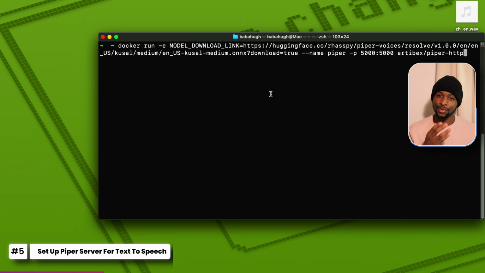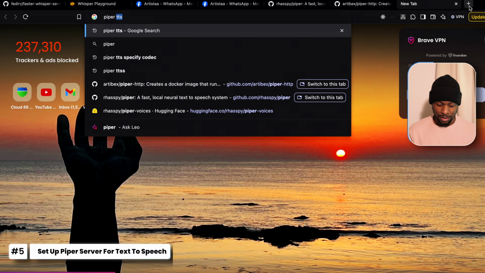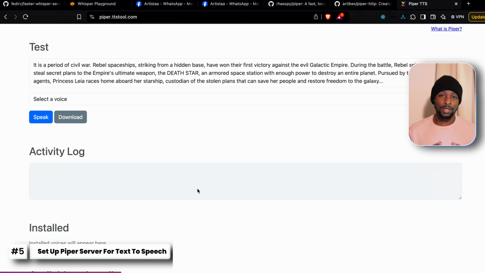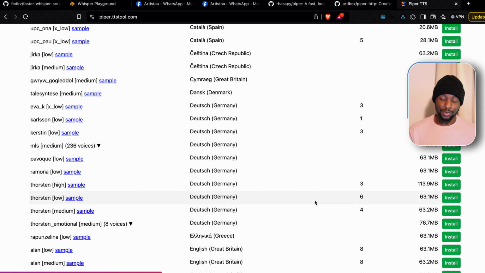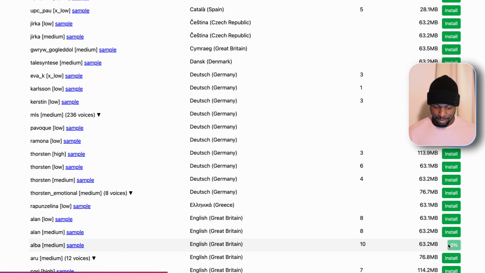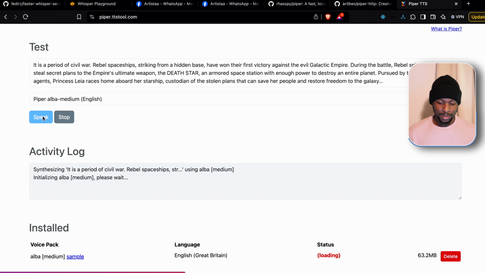And how do you go about choosing the appropriate voice model that you want? Go on your browser and search for Piper TTS2. With Piper TTS2, you can install any Piper voice on your browser and test it and see if it's suitable for your needs. Piper is multilingual, but for this tutorial, I'm only going to be using the English voice model. So I'm going to choose based on popularity. So let's install Alba, scroll up, select voice, and speak.